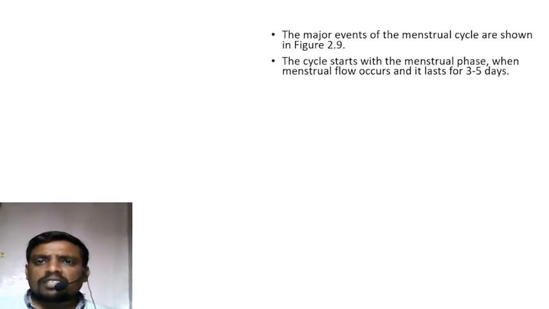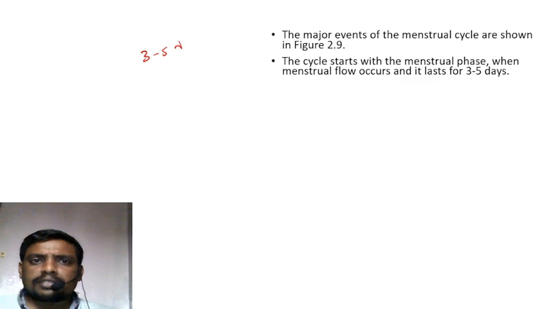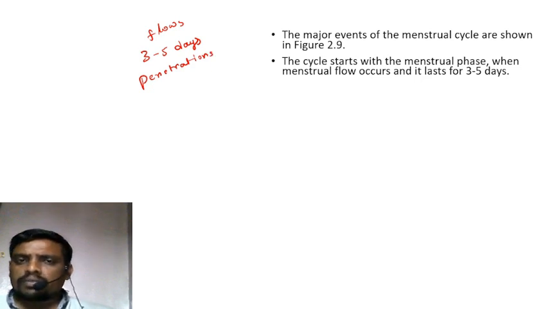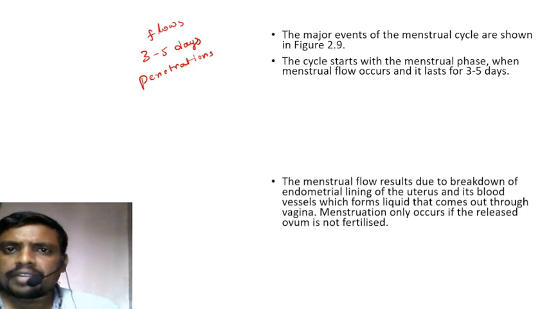The cycle starts with the menstrual phase, and the menstrual flow lasts for 3 to 5 days. The menstrual flow occurs due to penetration of the ova into the uterine walls and causes bleeding for 3 to 5 days.